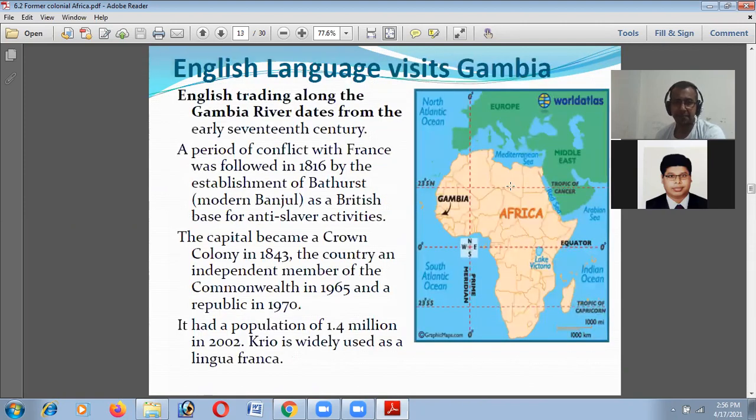Gambia. English trading along the Gambia River dates from the early 17th century, and it has a population of 1.4 million in 2002. Creole is widely used as the lingua franca.